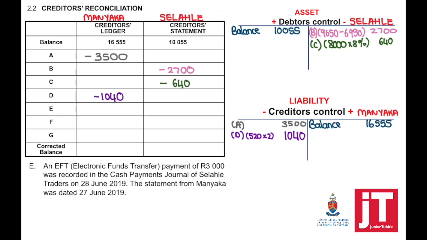The next transaction, number E, an EFT payment of 3,000 was recorded in the cash payment journal of Selatle Traders on 28 June 2019. The statement from Manyaka was dated 27/06/2019. So we've received the statement, and after that, there was still a payment which was made. So it will not reflect on that statement. It means that they will need to make a correction, and a payment means the account should be credited from their perspective. With how much? With 3,000. This means minus 3,000 in this creditor's statement.